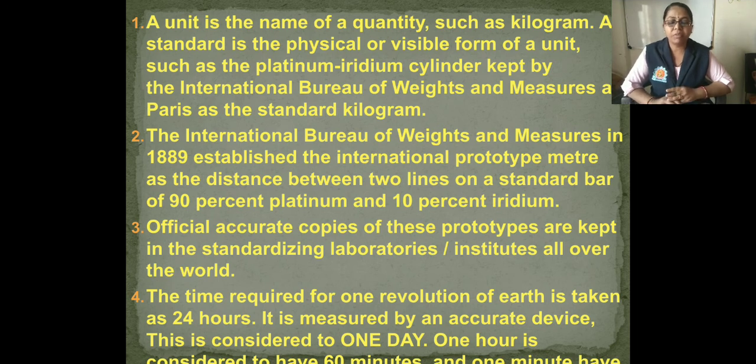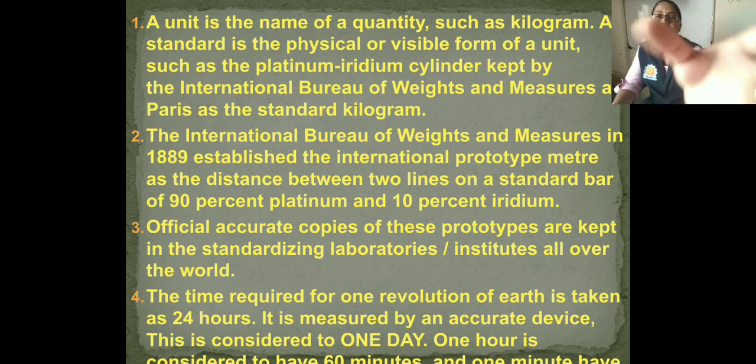The time required for one revolution of the earth is measured by means of an accurate device. This time is taken as 24 hours to standardize 1 second. So 1 hour is considered to have 60 minutes and 1 minute is 60 seconds. Here all is given about the standards of the fundamental quantities.